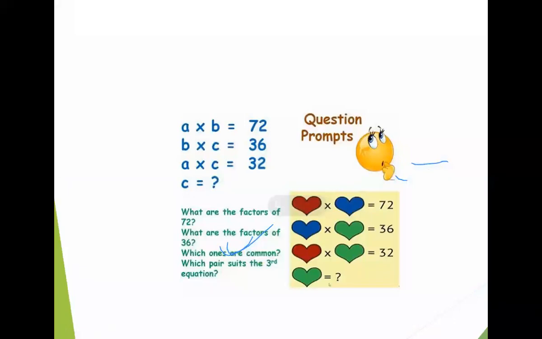This is another puzzle where some equations are given. A cross B equal to 72, B cross C equal to 36, and A cross C equal to 32, and we have to find C. We can give the same equations in this way also: three hearts, of three different colors, red, blue and green. Multiplication of blue and green is 36, and multiplication of red and green is 32. Find the green one.